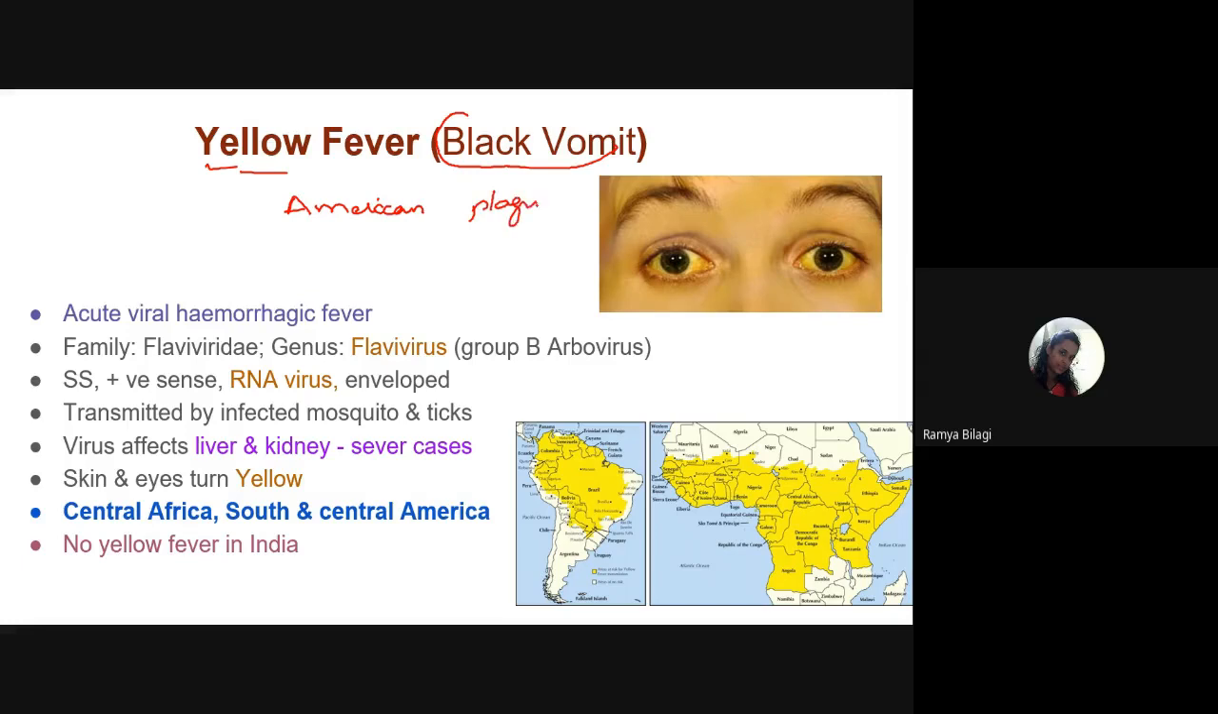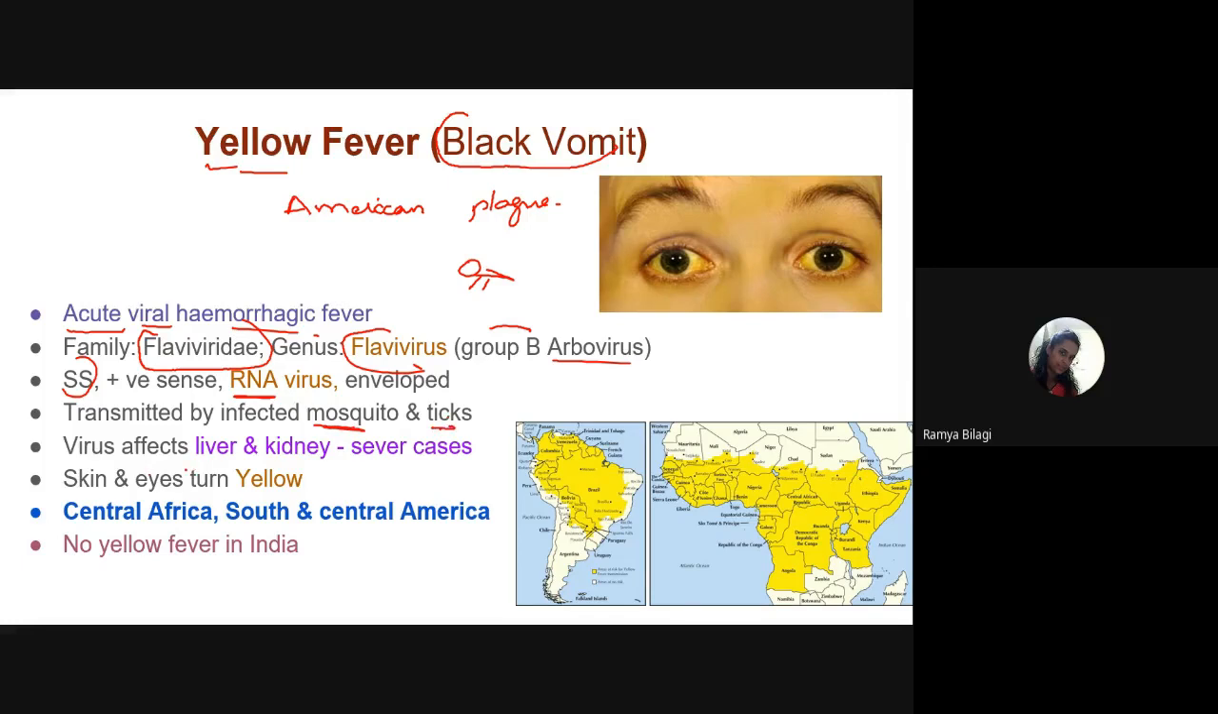Yellow fever is an acute viral hemorrhagic fever caused by a virus belonging to the family Flaviviridae, genus Flavivirus, group B arbovirus. This virus is transmitted by an arthropod, the Aedes mosquito and ticks. It is a single stranded, positive sense, enveloped RNA virus.